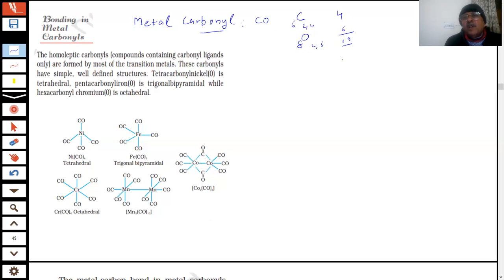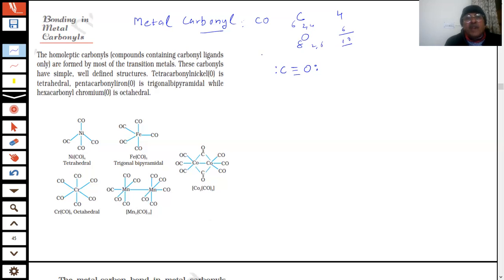If I write what it looks like, carbon monoxide. In carbon monoxide there are two donor sites, carbon and oxygen.